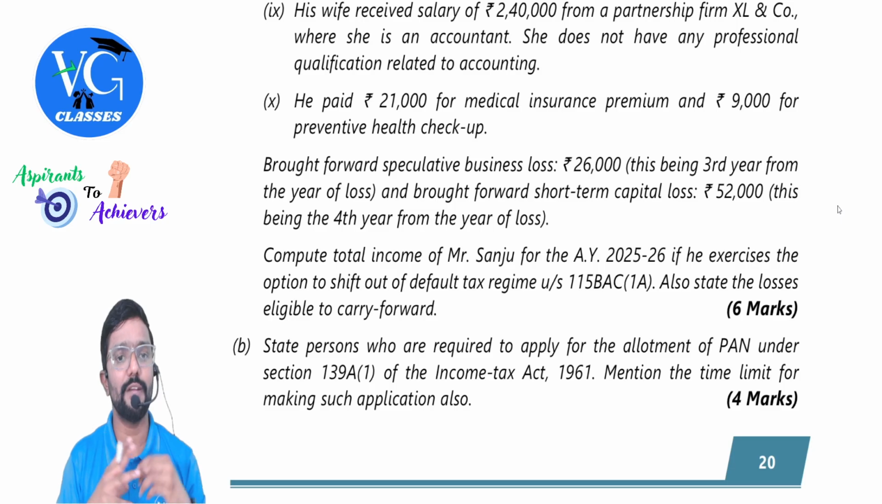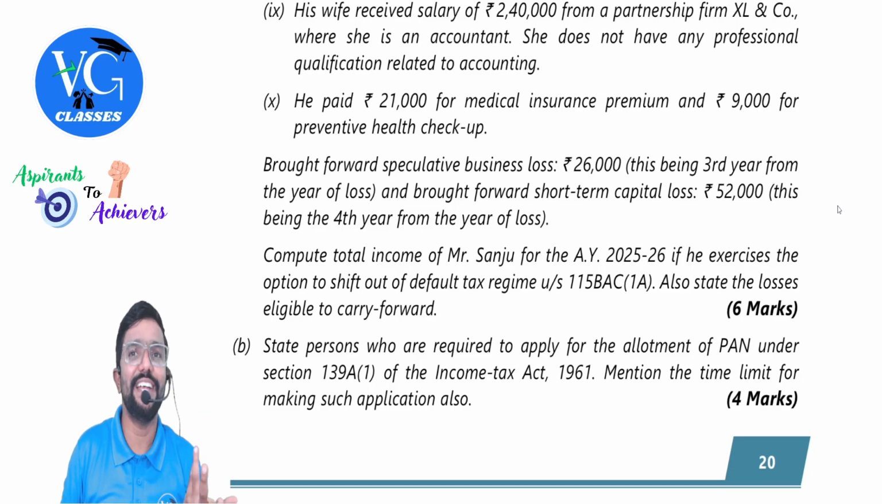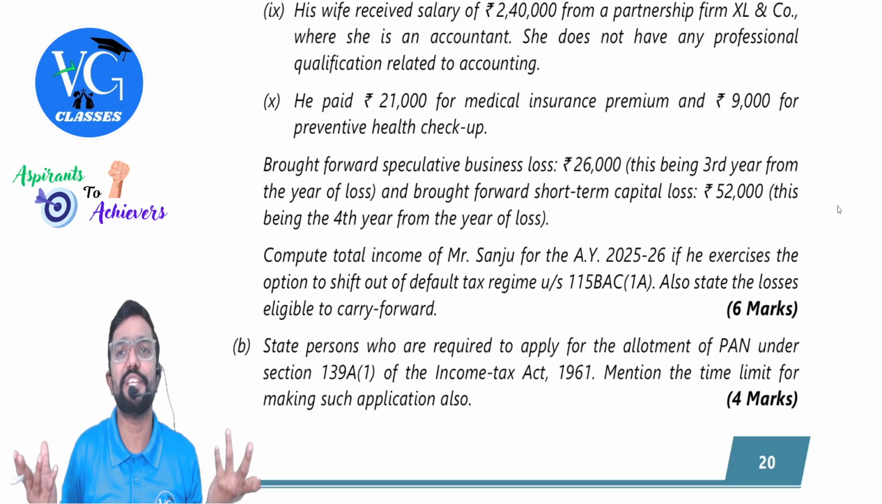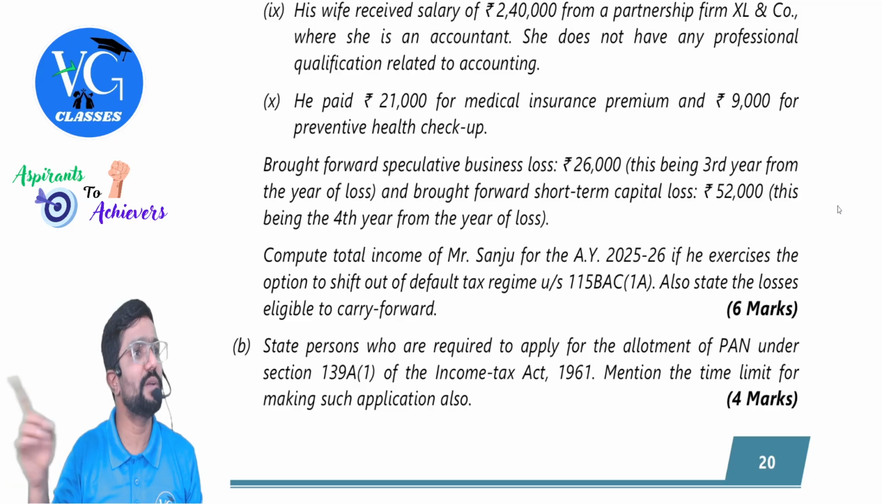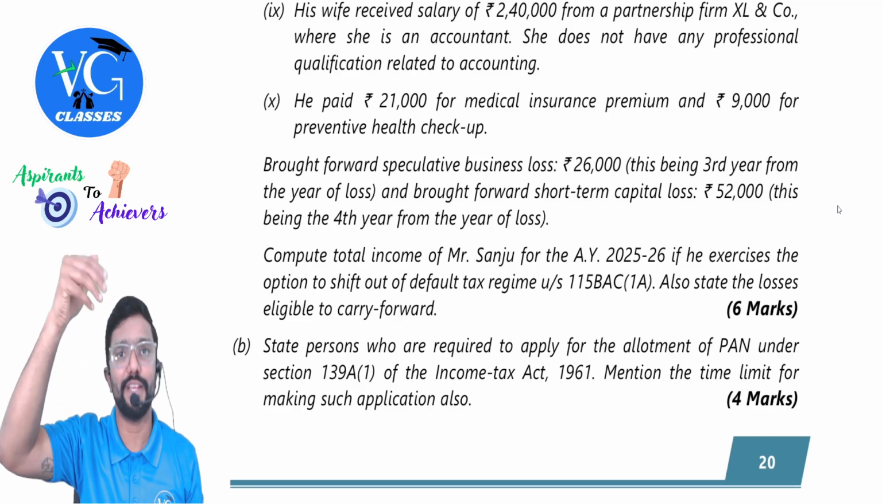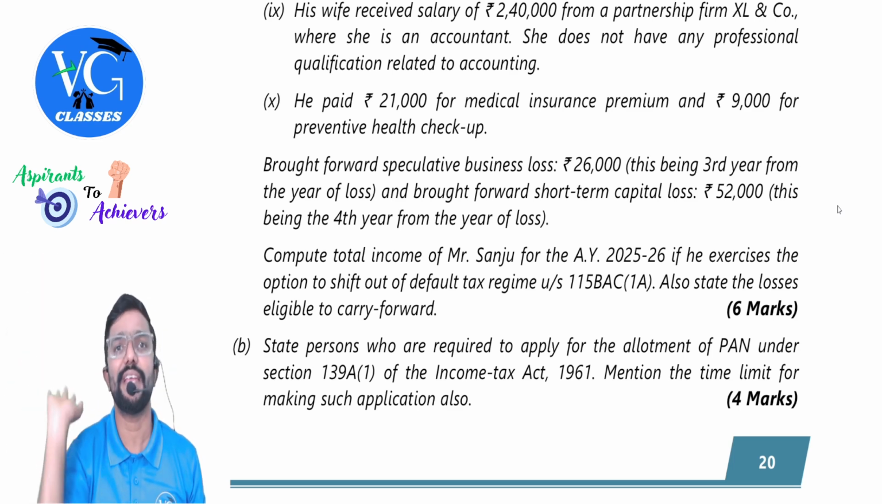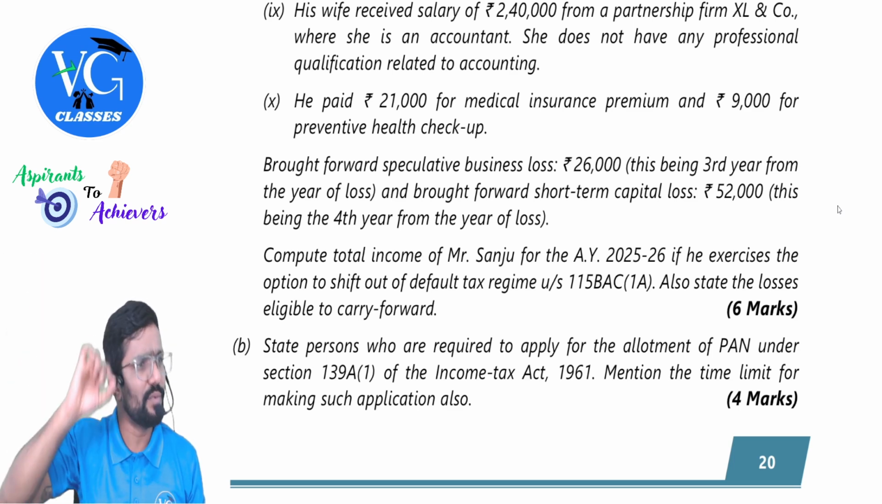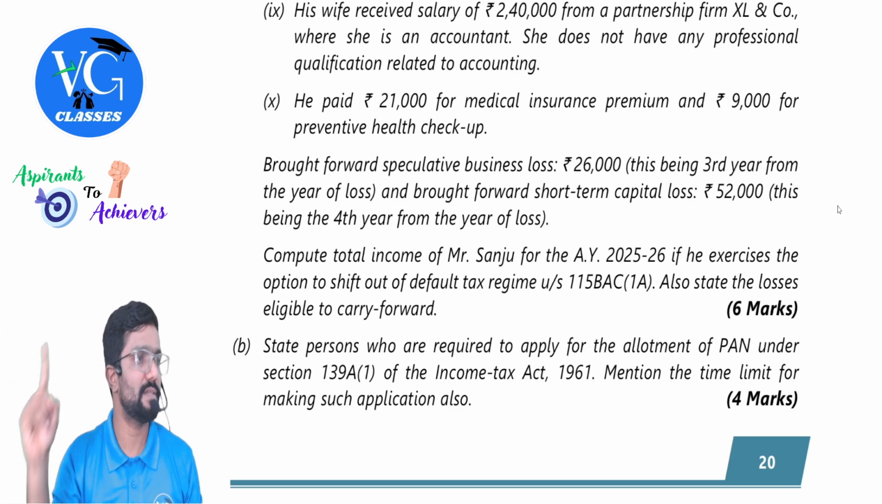Yes. Brought forward speculative business loss, 26,000. This being the third year from the year of loss. No problem. This is the third year. He cannot set it off in the current year, why? He doesn't have speculation business income. Can he carry forward for one more year? Yes. Maximum speculation loss can be carried forward for 4 years. This is the third year. One more year he can carry forward. And he can adjust it only against speculation business income.